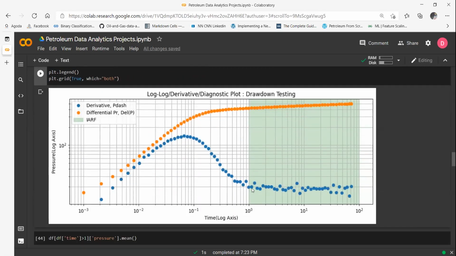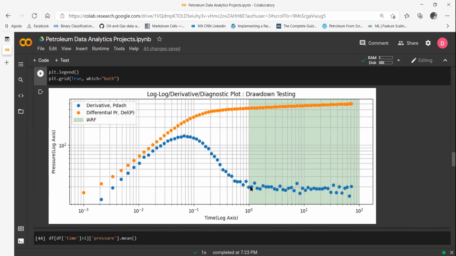From my analysis, I can definitely see that the derivative, that is P dash, on log scale becomes horizontal. It becomes a plateau. It becomes stabilized in time from 10 to the power 0 to 10 to the power 2, which means from 1 hour to 100 hours. I can definitely say that the pressure derivative has stabilized. And that is very important because that tells me the green color time domain is basically my middle time region that I was talking about.